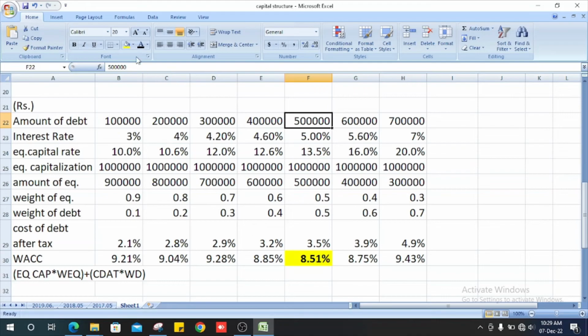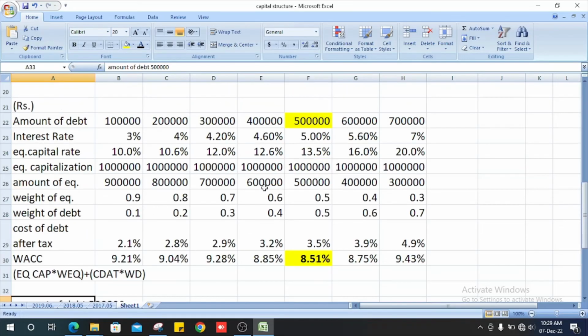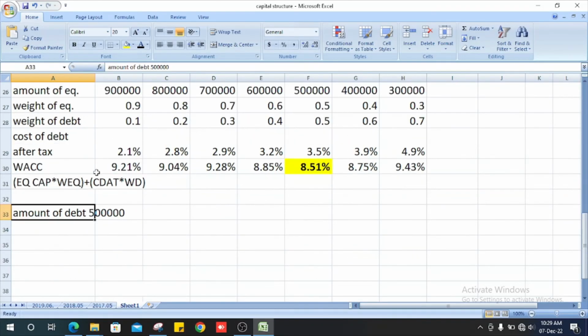It is 5 lakh. The optimal amount of debt is 5 lakhs because it has the lowest weighted average cost of capital.